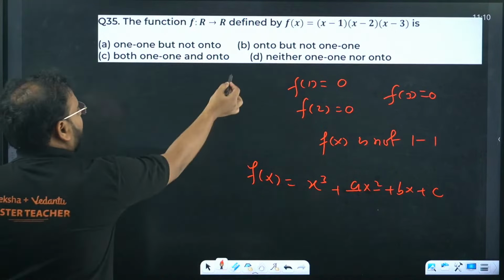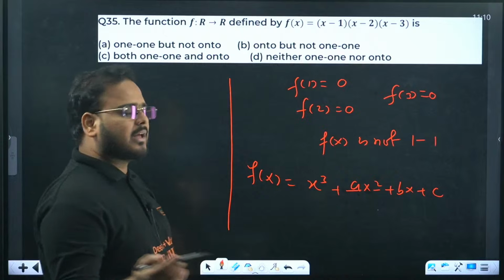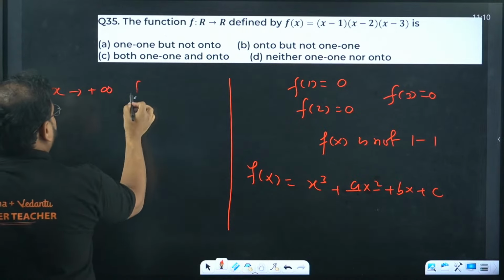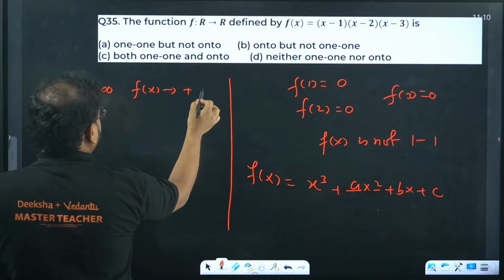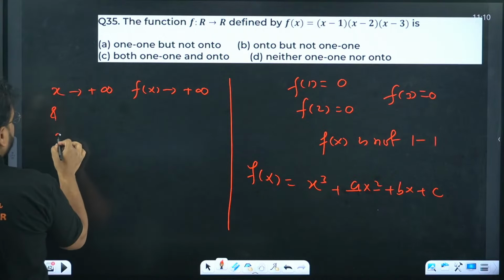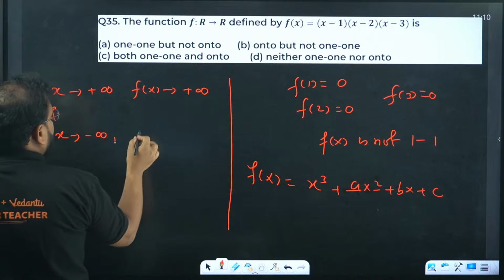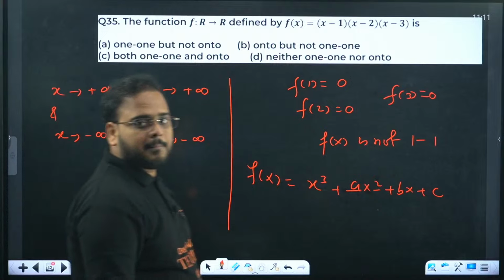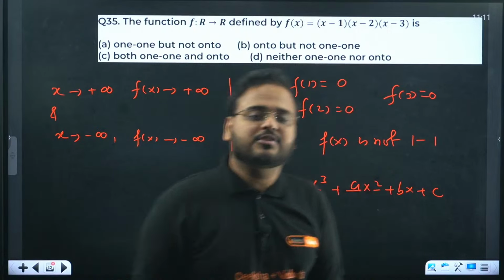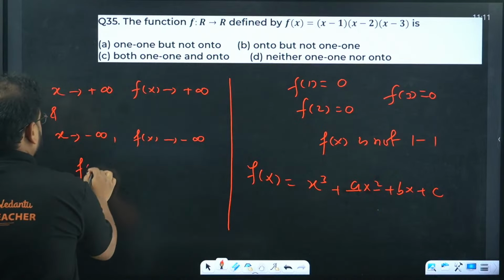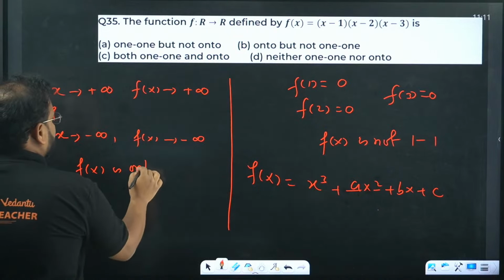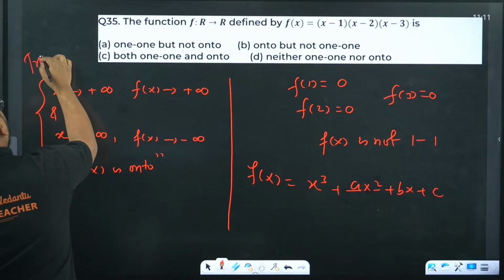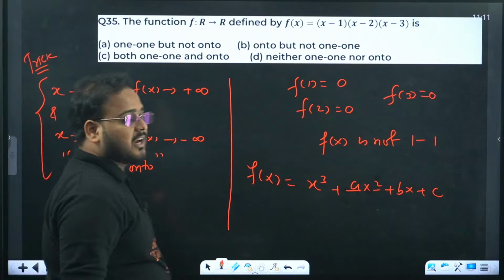Now to check for onto function in this kind of case, you go like this. Try to take x to positive infinity; f(x) should also go to positive infinity. And when x tends to negative infinity, f(x) should also go to negative infinity. When you have this case, it means the given function is onto. Anybody who's asking for a trick, this is the trick for onto functions.